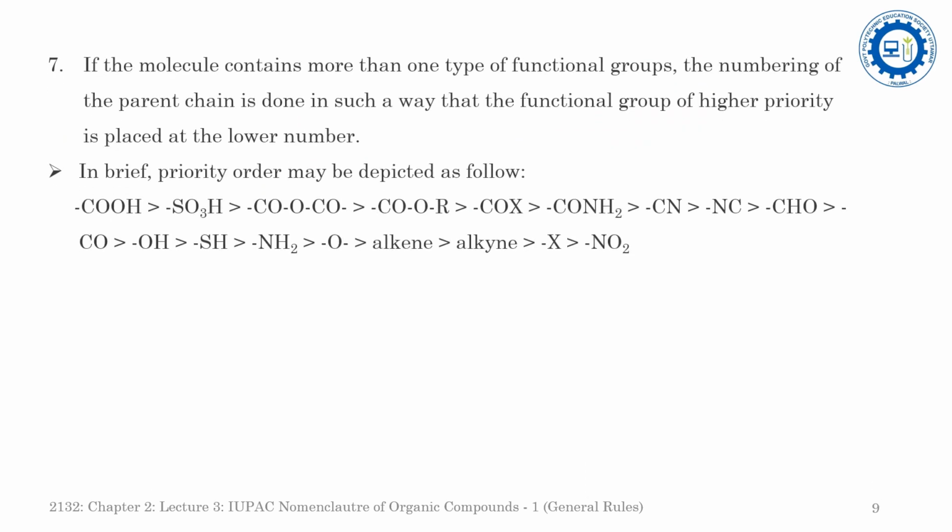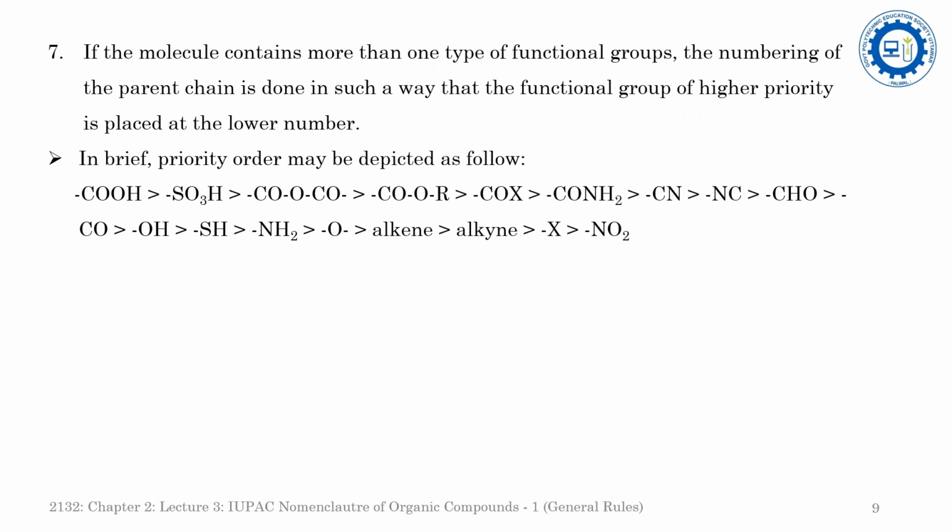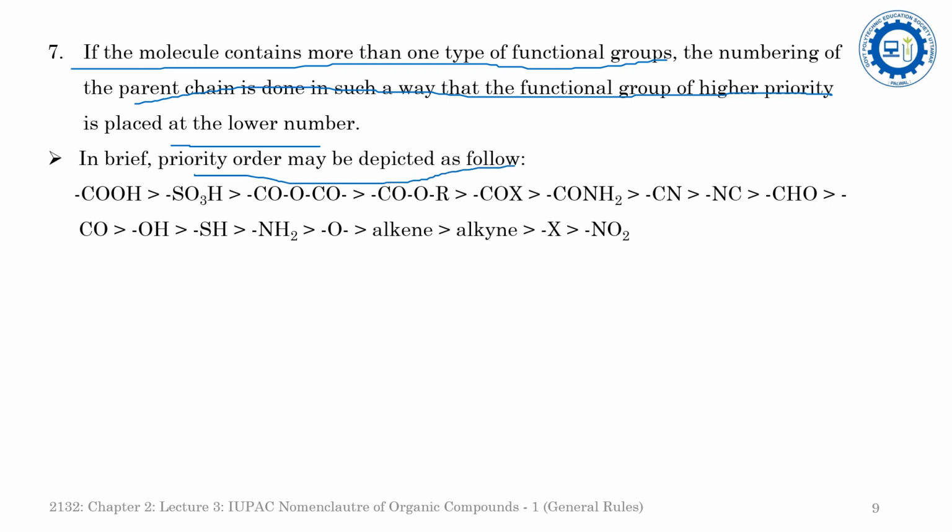Now come to the next rule. If the molecule contains more than one type of functional group, the numbering of the parent chain is done in such a way that the functional group of higher priority is placed at the lower number. That is, we have to start the numbering so that the functional group which comes higher in the priority order is assigned the lower number. In brief, the priority order may be depicted as below.